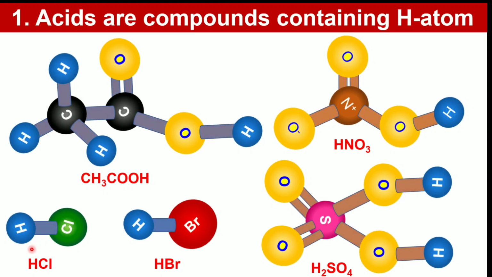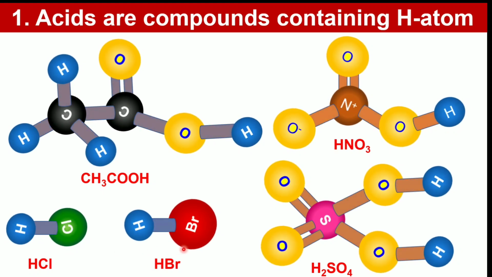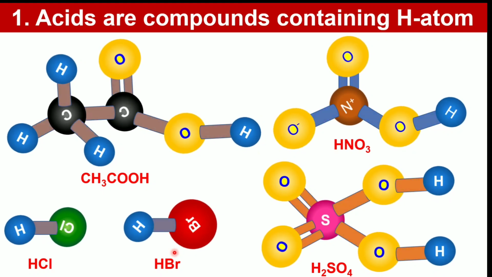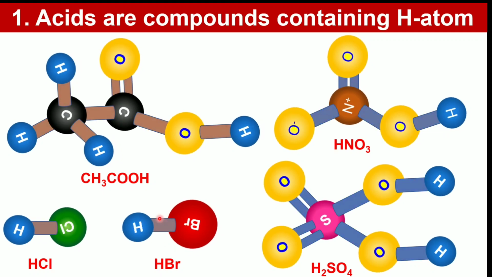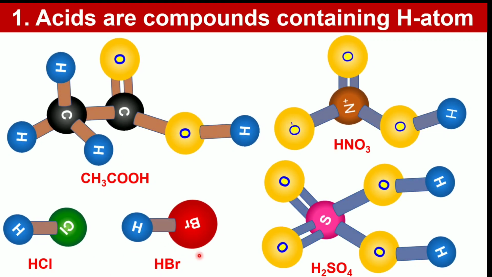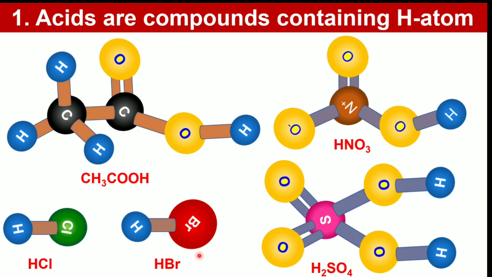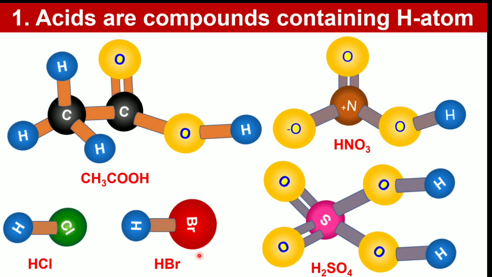Here, hydrochloric acid and hydrobromic acid are hydracids. Hydracids are binary compounds of hydrogen and halogens or pseudohalogens such as HF, HCl, HBr, HI, HCN.